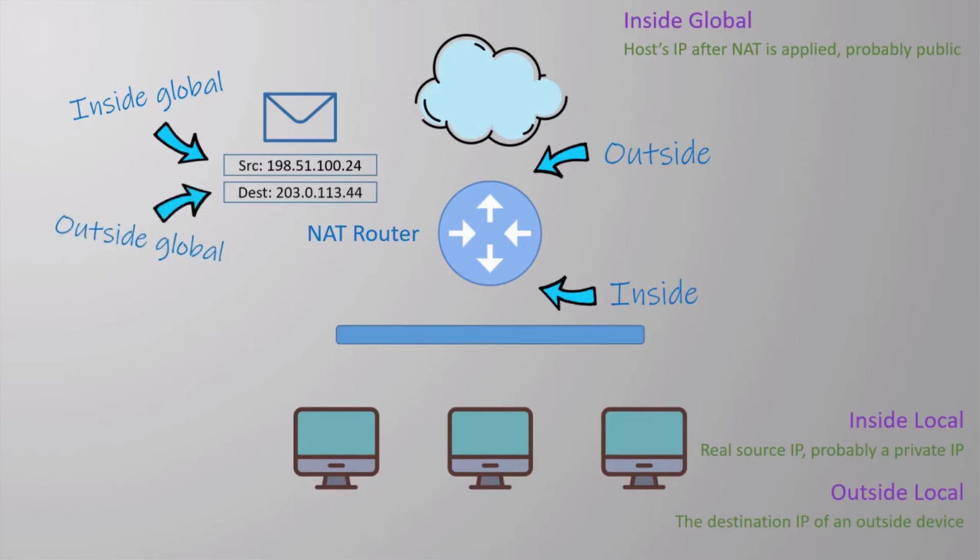The outside global IP is still the destination address. This would only change if we configured destination NAT, which is not the case in this example.